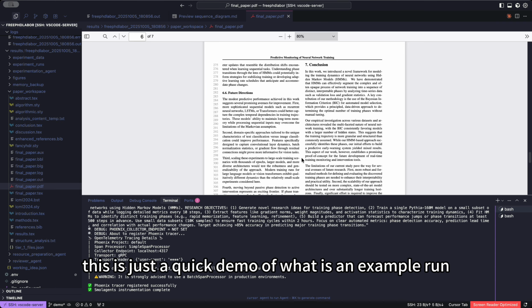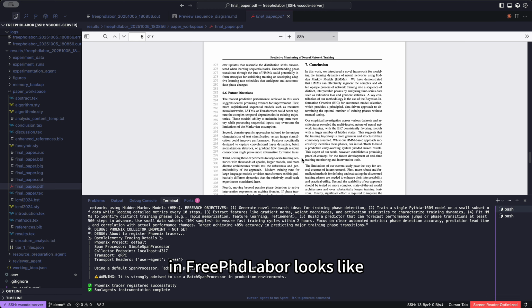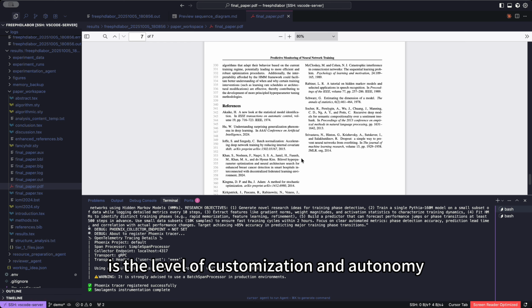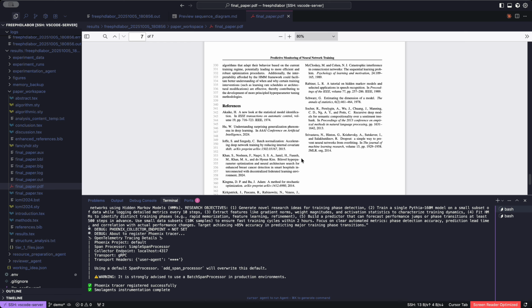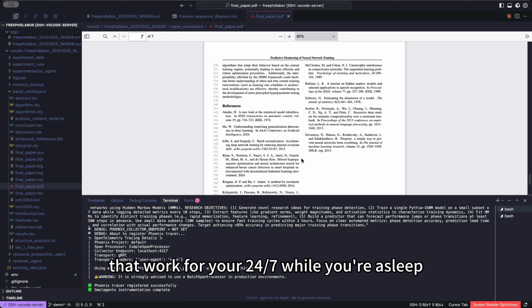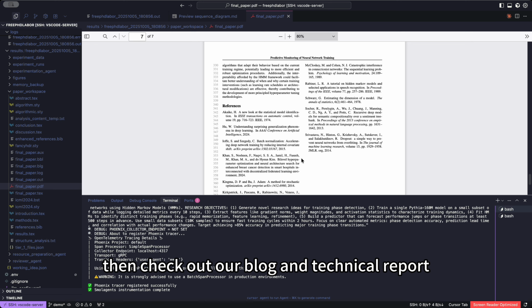So taking stock, this is just a quick demo of what an example run in freephdlabor looks like. What sets freephdlabor apart from its predecessors is the level of customization and autonomy that our framework allows. Last but not least, if you're curious about how you can customize your own multi-agent system that works for you 24/7 while you're asleep, then check out our blog and technical report. Thank you very much.